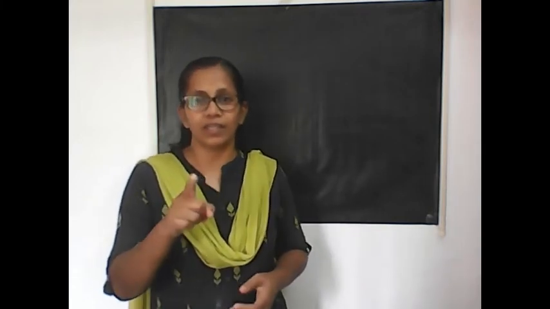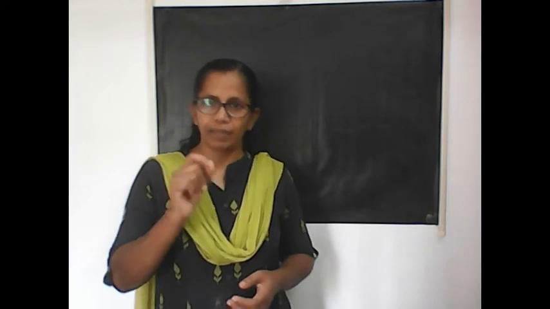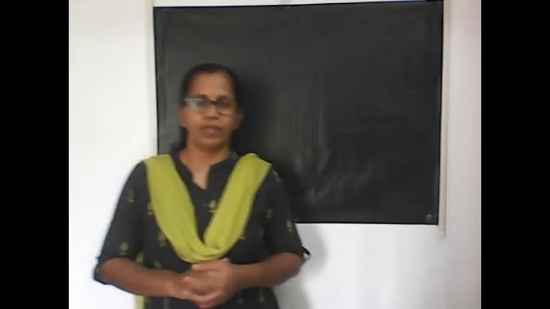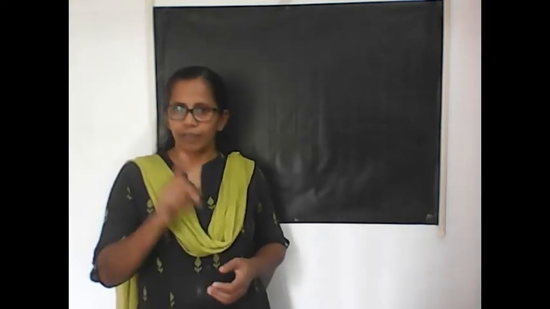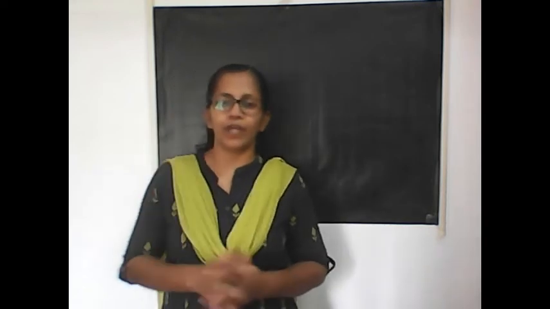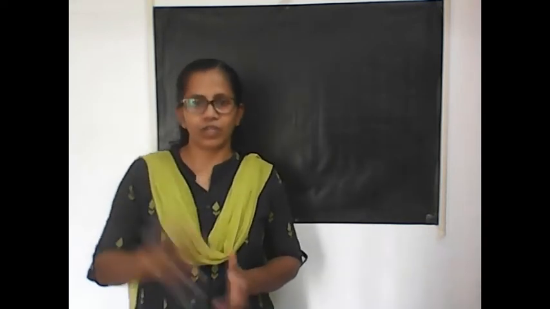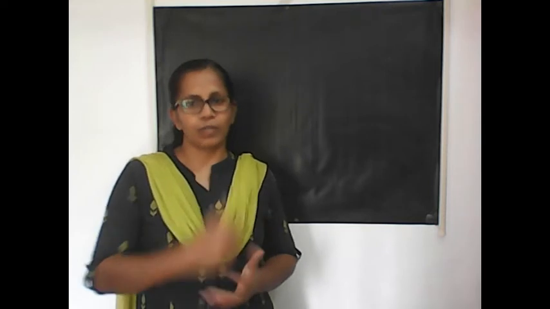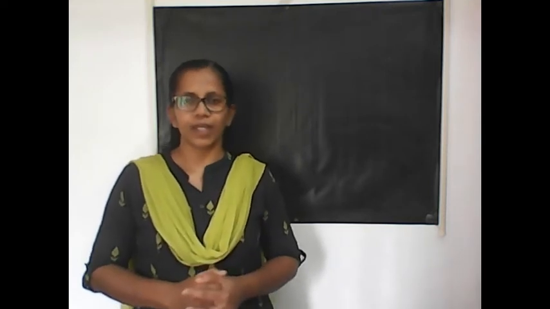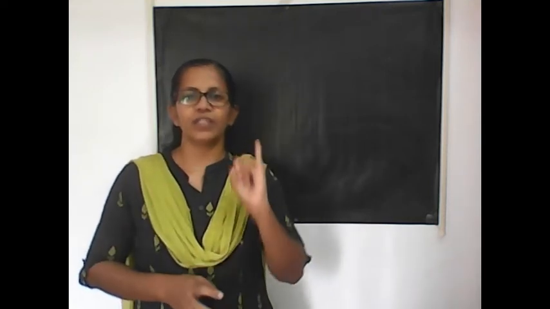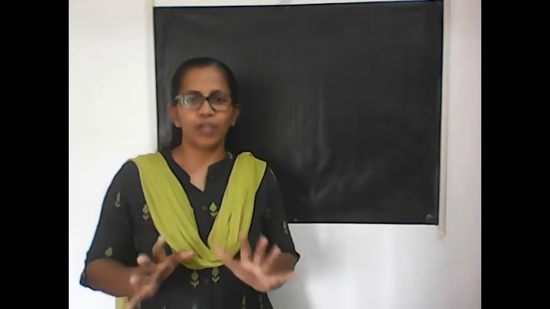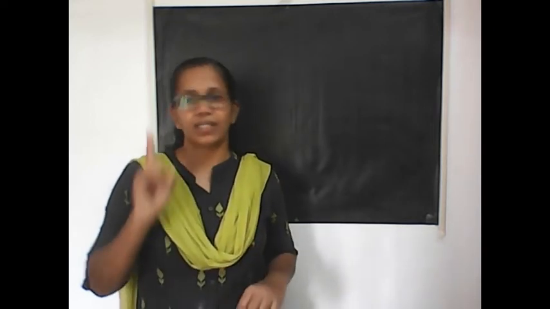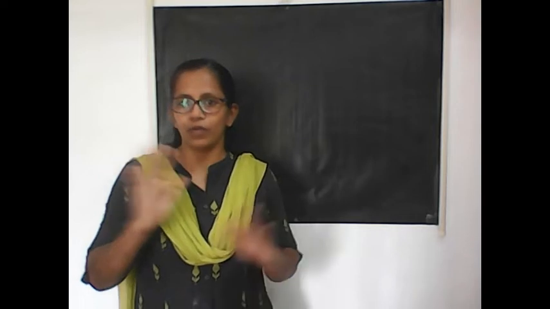I hope you got it. Before entering our topics, make sure that you have a rough book and pen with you. You have to do the questions that I will do on the board. From the division lesson, the first sentence you should learn is that division means repeated subtraction. Hope all of you got it.